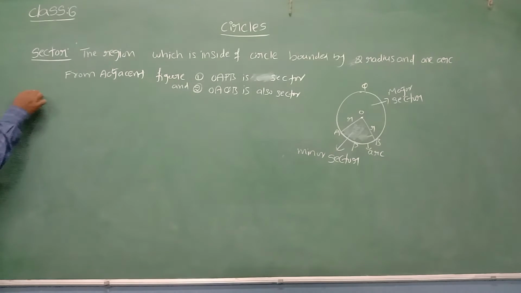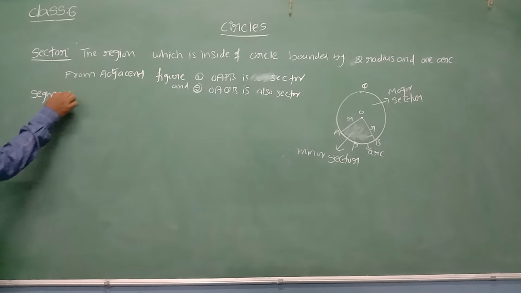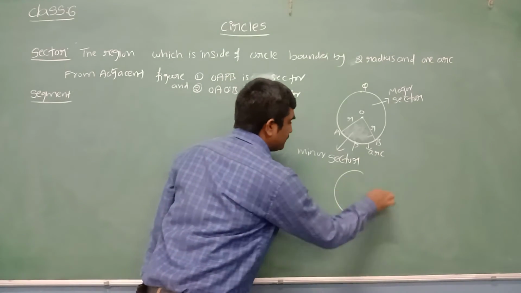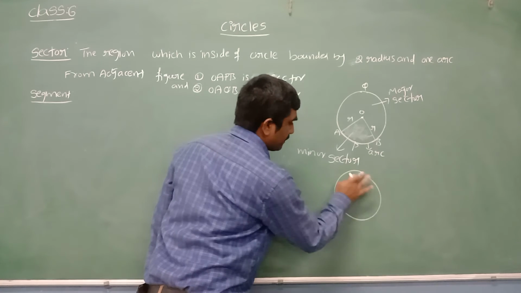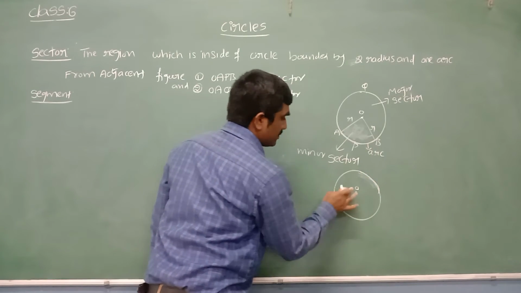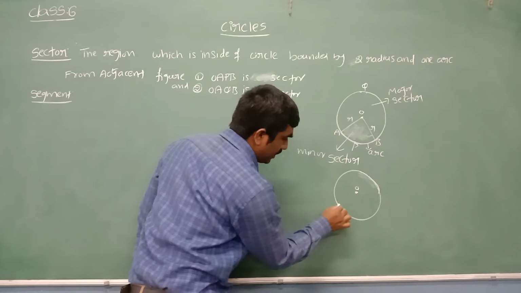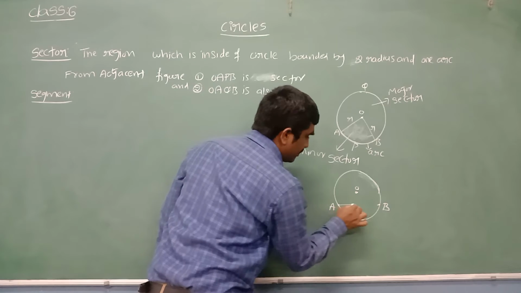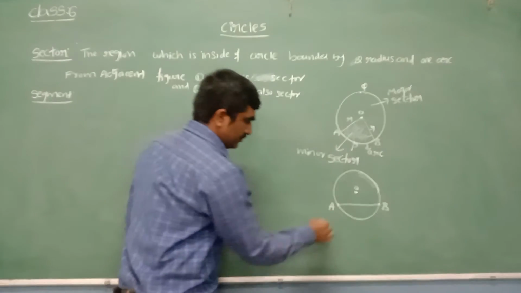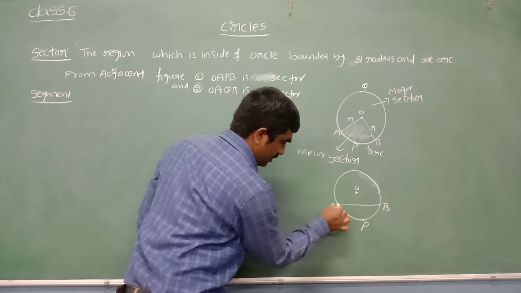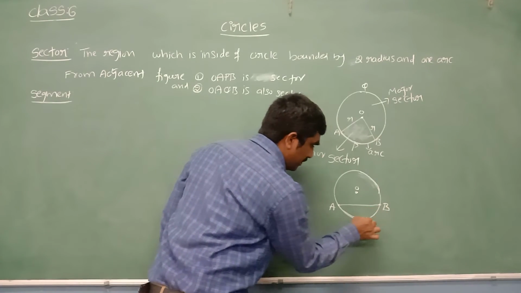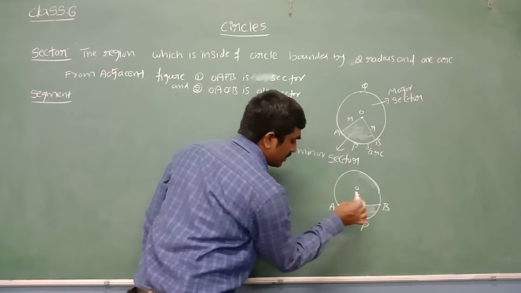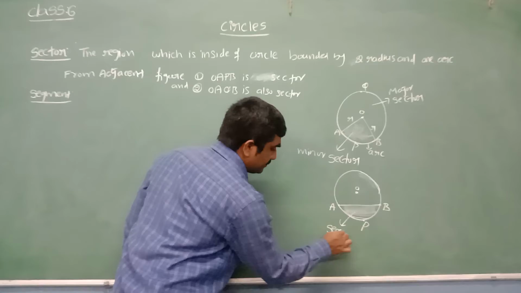Now let's see what is meant by segment. A segment is also a region which is inside the circle. Let me draw a circle with center O. Now let me take two points A and B on the boundary and join them by a chord. Let me take one point P here. Tell me, what do you call this APB, beta? APB is called an arc. AB is called a chord. Now this interior region is called a segment.